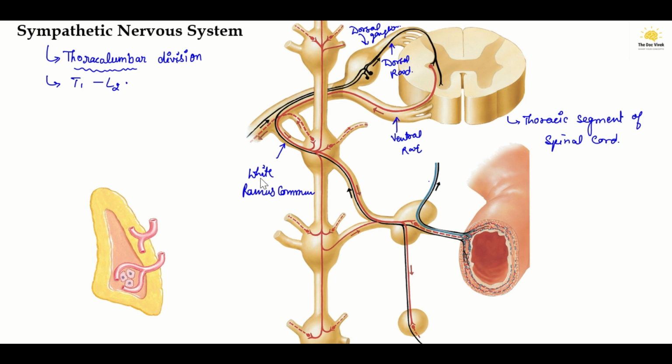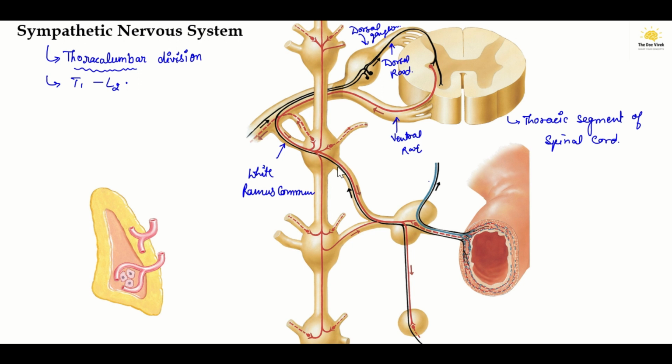They form a cord known as the white ramus communicans, and they enter the ganglia of the adjoining sympathetic trunk, and then go to the tissues and organs that are stimulated by the sympathetic nerves.